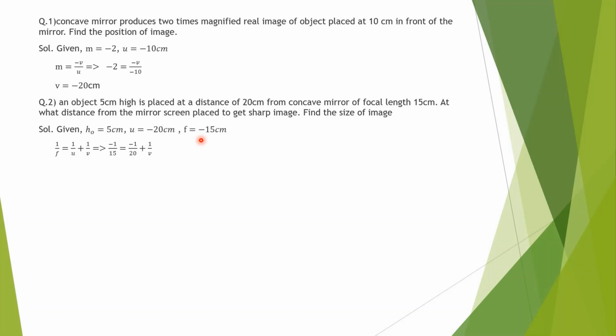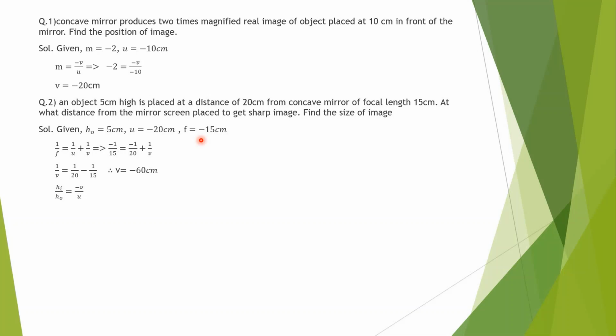On putting values of u and f, 1 upon v will remain this side, minus 1 upon 20 will transfer so it becomes plus, and on simplifying we are getting the value of v as minus 60 centimeter. It means the image is formed at 60 centimeter away.